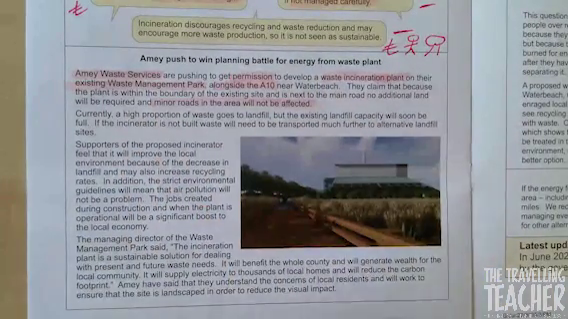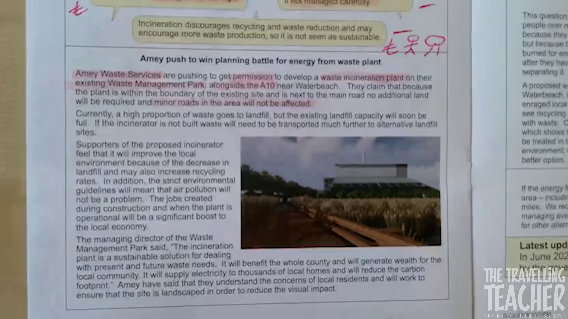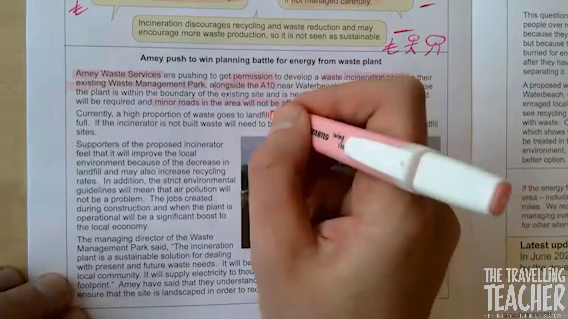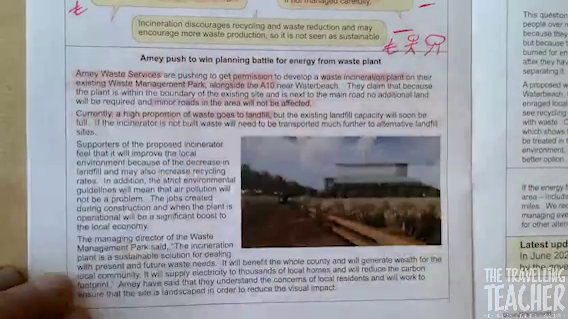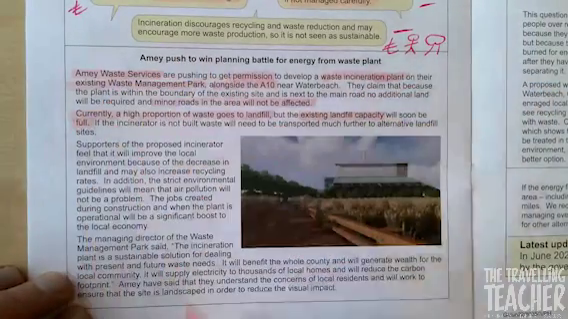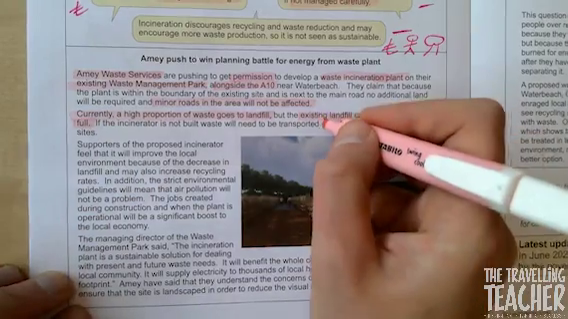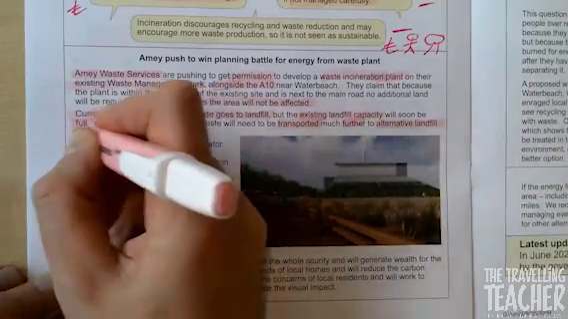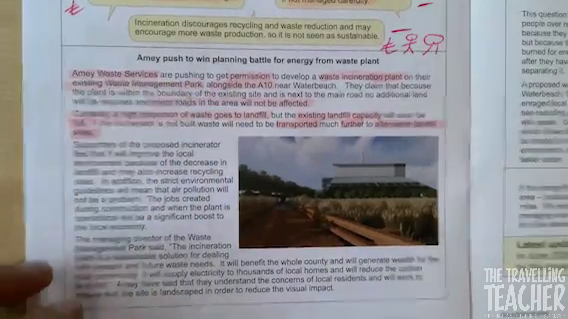Okay, amazing. Next bit. Currently, a high proportion of waste goes to landfill, but the existing landfill capacity will soon be full. If the incinerator is not built, waste will need to be transported much further to alternative landfill sites. So, currently, a high proportion of waste goes to landfill. Existing capacity will soon be full. It may need to be transported further to alternative landfill sites. So that's a danger if we don't build this incinerator.